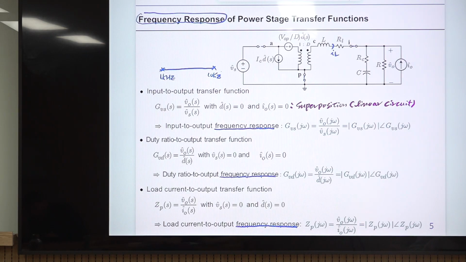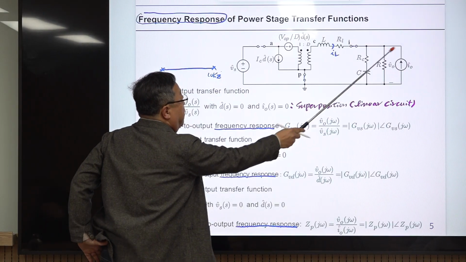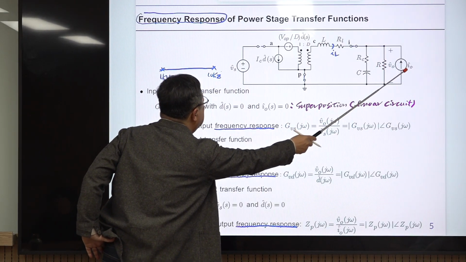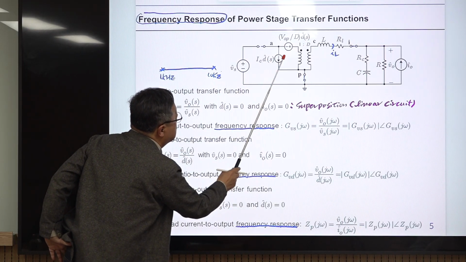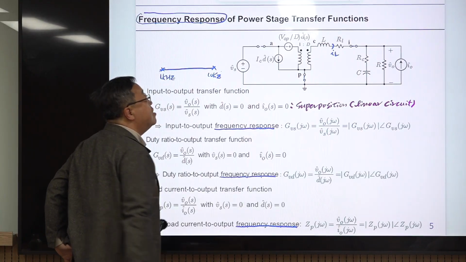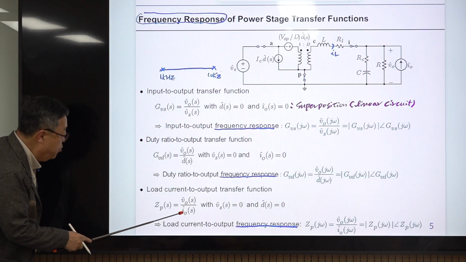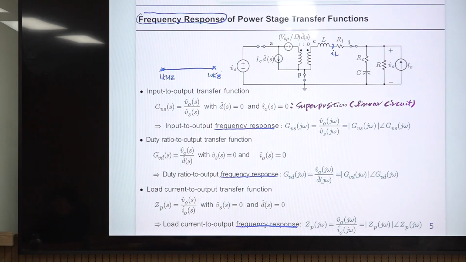And the other one is this is activated, and this is 0. This is activated, this is 0 shorted, and this is 0, then it's open. With that condition, this is the input, and this output is called the load current to output transfer function.